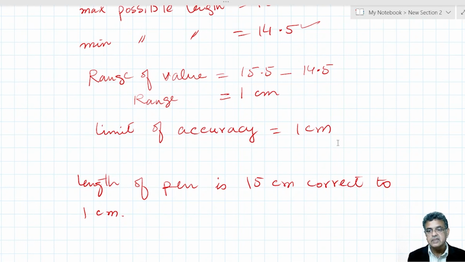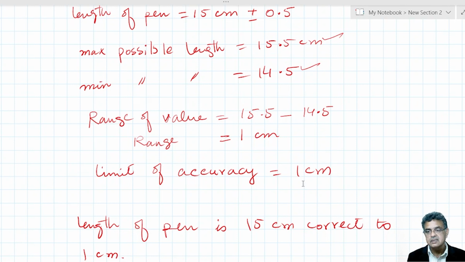So if the limit of accuracy is 1 centimeter, then we add half of this value to 15 to obtain the largest value, and we subtract half of it from 15, which gives the smallest value.